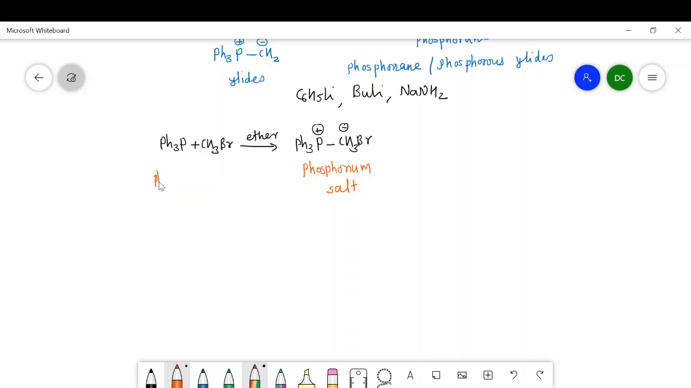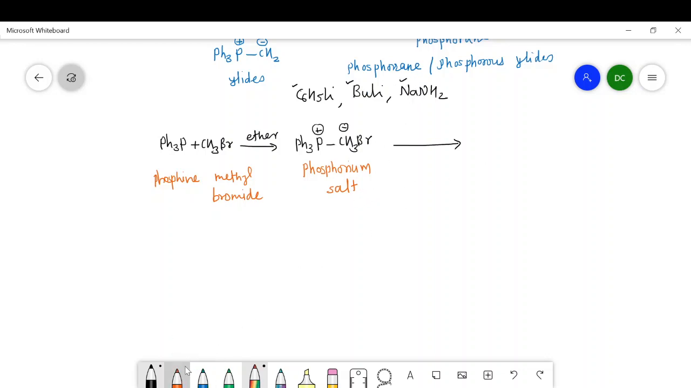It is phosphine. It may be a trialkyl or triaryl. Here there is a presence of phenyl group, therefore it is a triphenyl phosphine and methyl bromide. On the reaction, in presence of ether, it gives phosphonium salt, and when this phosphonium salt is treated with a strong base like phenyl lithium or butyl lithium or sodamide, it gives the corresponding Wittig reagent.